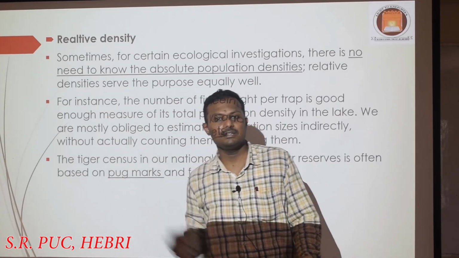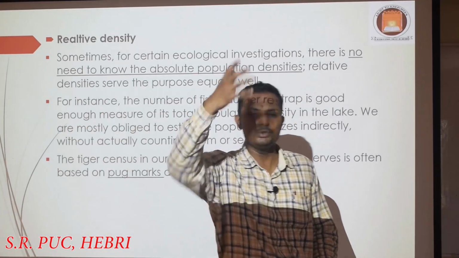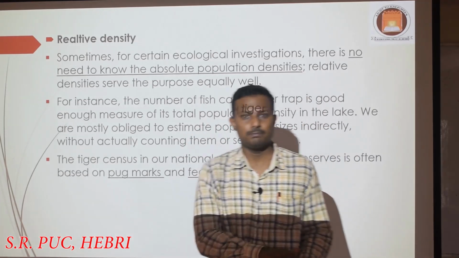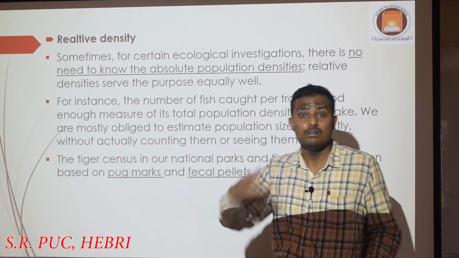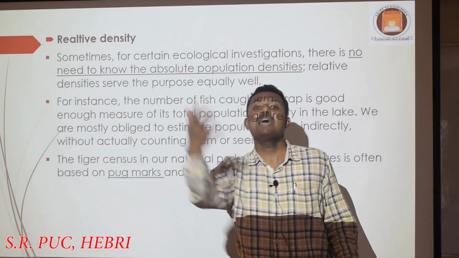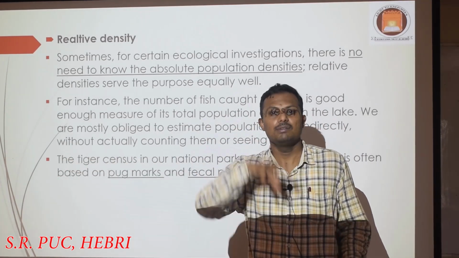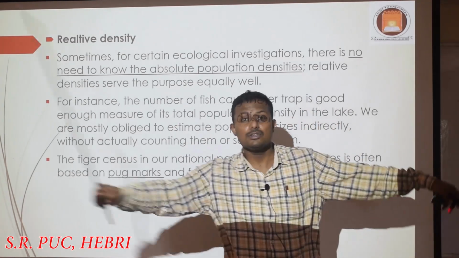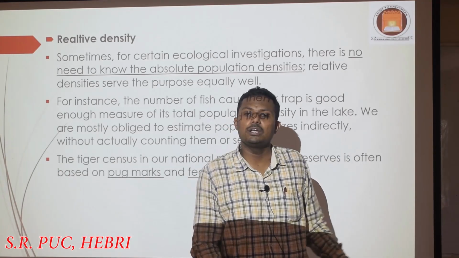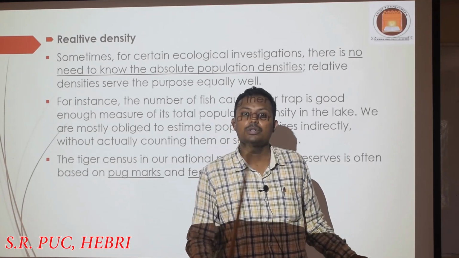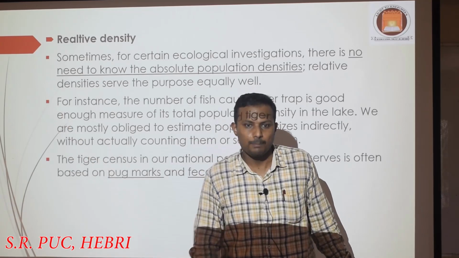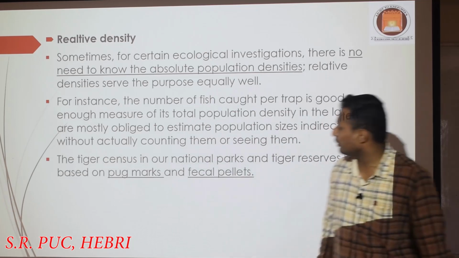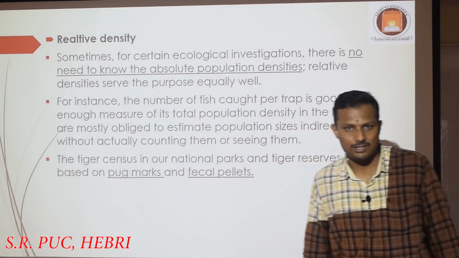So these are nothing but 10 trials, just like how you do different experiments, titration experiments ಮಾಡ್ತೀರಿ ಅಲ್ವಾ. So physics experiment ಮಾಡ್ತೀರಿ. So just like how we take some 10 trials, based on that we will approximately calculate the relative density, because in a large ocean you cannot go on counting, you cannot go on counting the number of fishes present. ಪರ್ಟಿಕ್ಯುಲರ್ species of fishes ಎಷ್ಟಿದೆ ಅಂತ ನಾವು ಹೇಳಲಿಕ್ಕೆ ಆಗೋದೇ ಇಲ್ಲ. Because of that only we go for relative density.